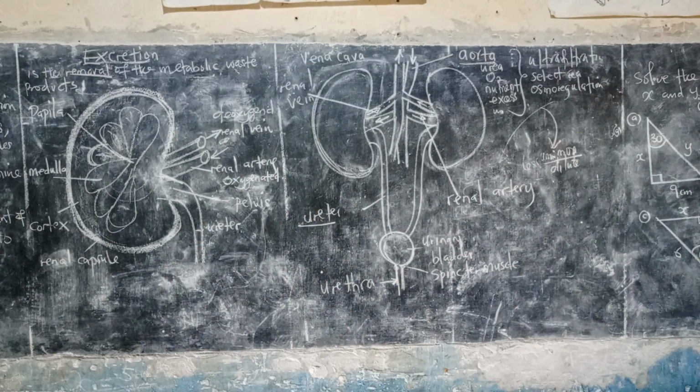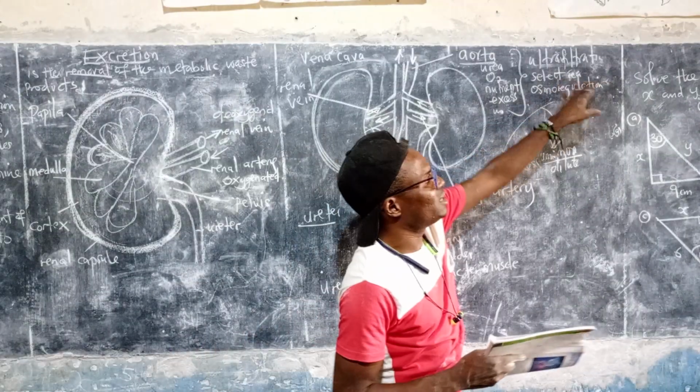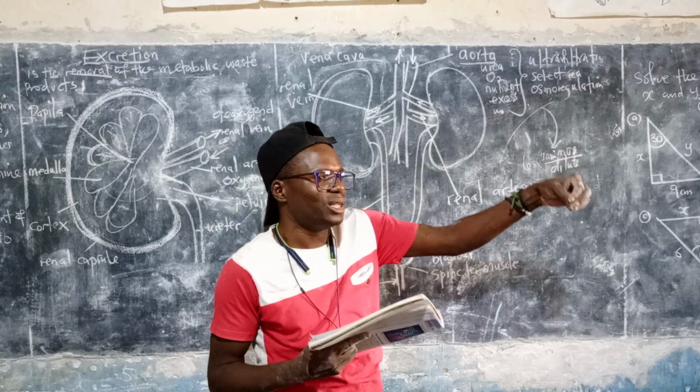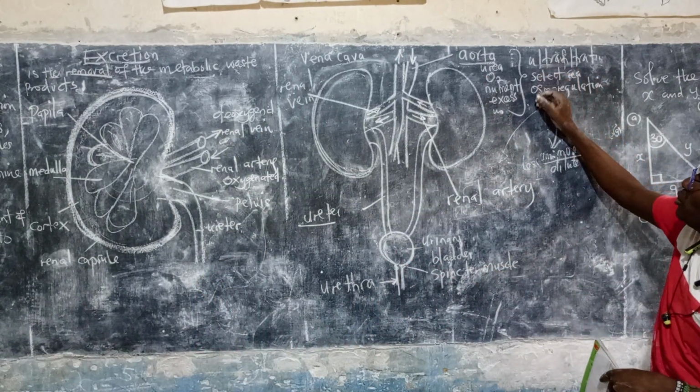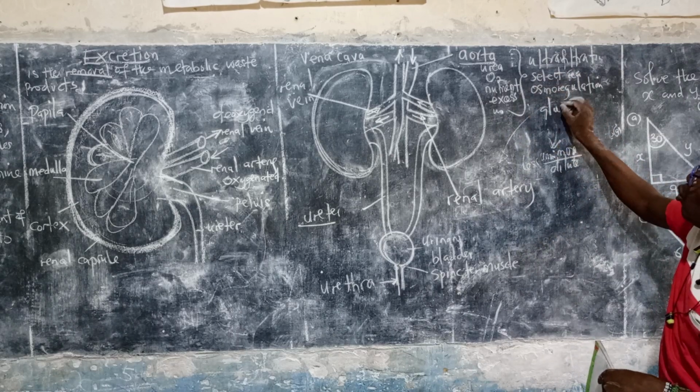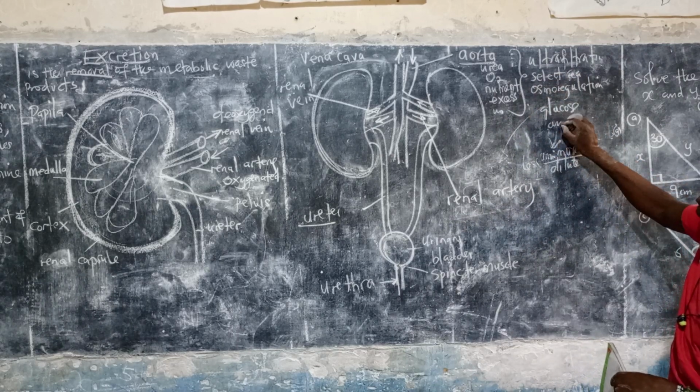What does the selective reabsorption do? You didn't get it, don't worry. We're coming there tomorrow. I don't want to go into details, but I just want the selective reabsorption. This is the reabsorption of important nutrients into the bloodstream. One of those important nutrients that are going to be absorbed into the bloodstream is glucose, or we're talking about amino acids.